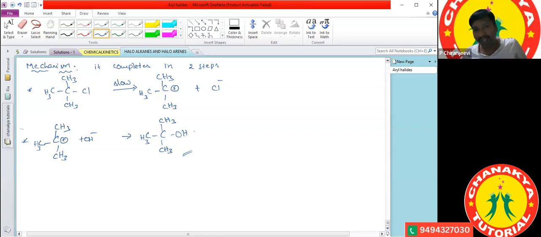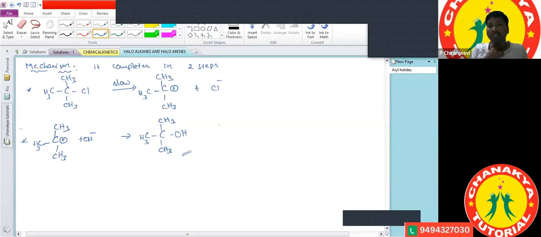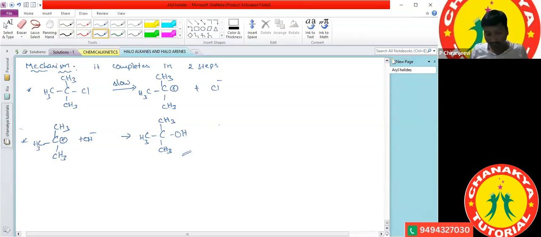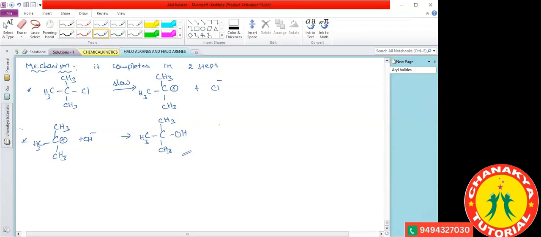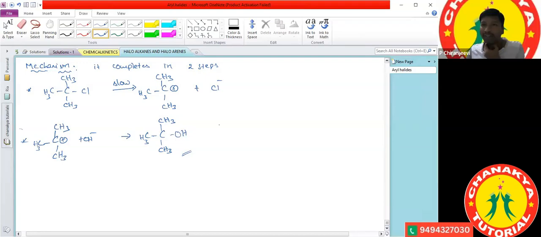My question once again: in the SN1 reaction mechanism, if the reactant is a tertiary alkyl halide, what is the product, and what is the stereochemistry of the product? The question clearly says the reactant is an optically active compound.